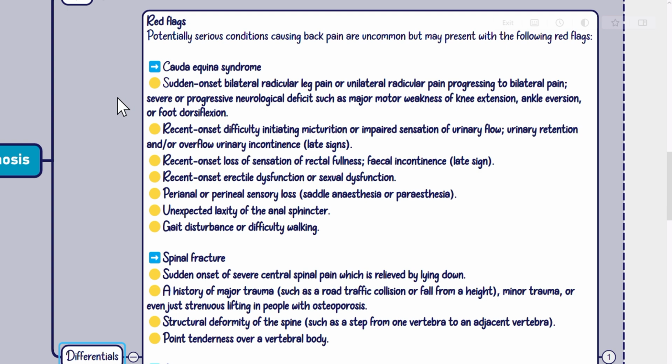Recent onset loss of sensation of rectal fullness. Fecal incontinence, late sign. Recent onset erectile dysfunction or sexual dysfunction.